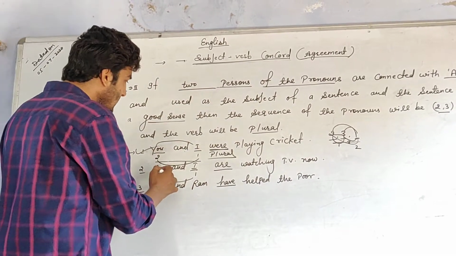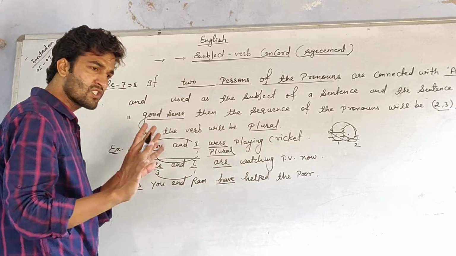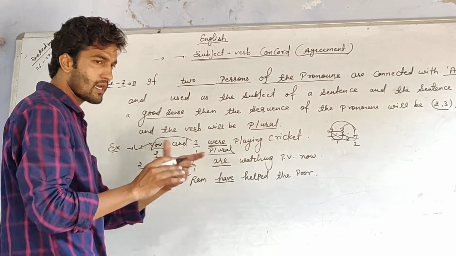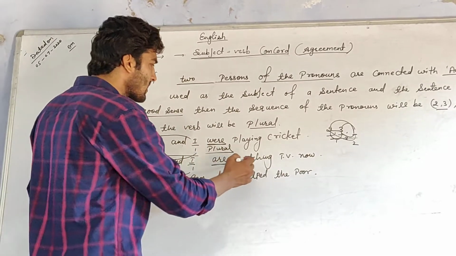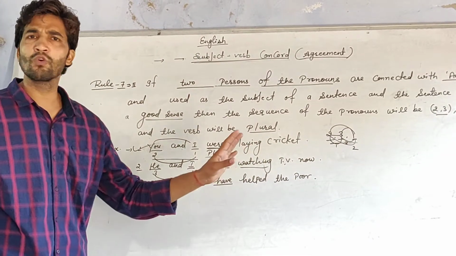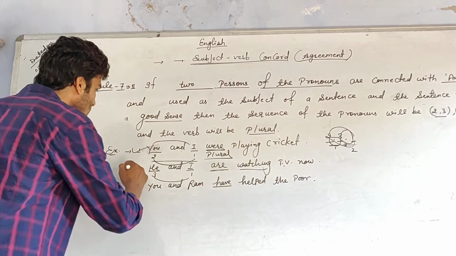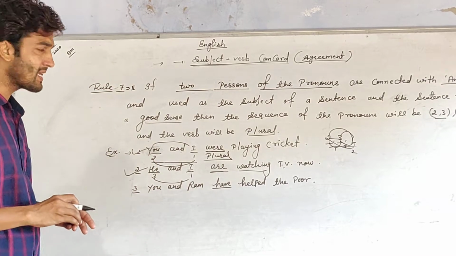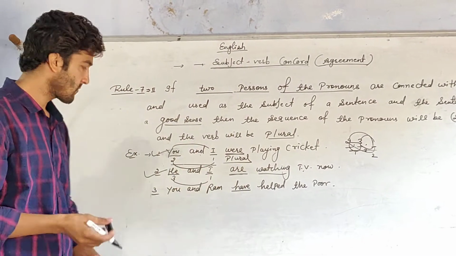Look here: he and I are watching TV now. Are is correct because this is plural. Watching TV is a good sense, not a bad sense. So it is correct, and the sequence is also correct.